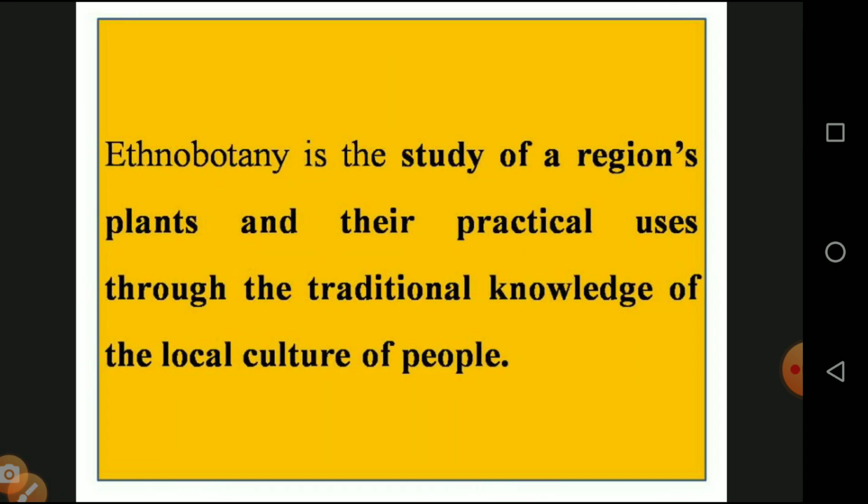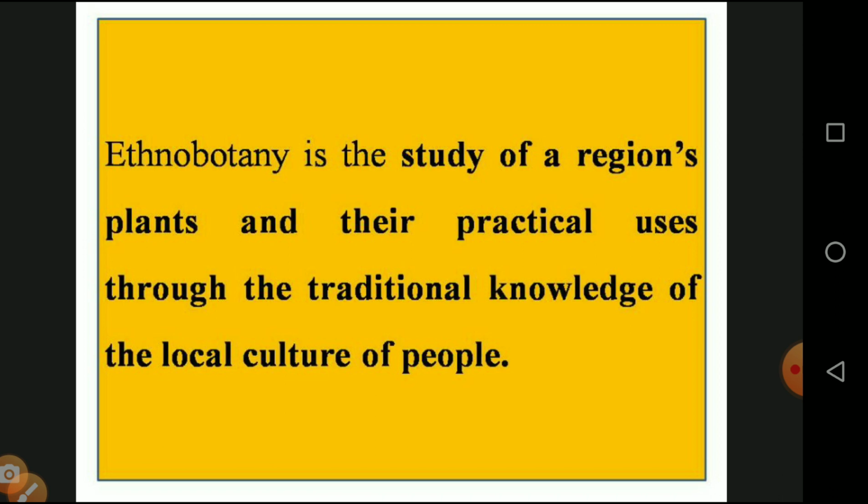Ethnobotany is the study of regional plants and their practical uses through the traditional knowledge of local culture people. It is a 2 mark question: define ethnobotany. Each and every region has particular types of plants and their practical uses, that is, their medicinal uses. For some plants the root has medicinal value, for some the fruit, for some the leaf, depending upon the practical uses through traditional knowledge.